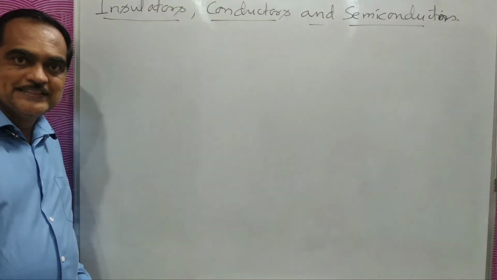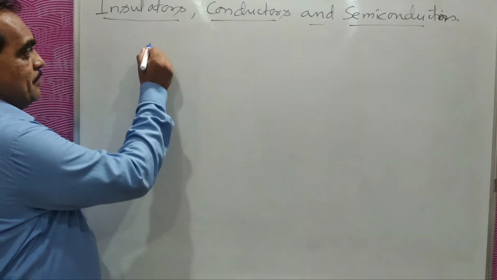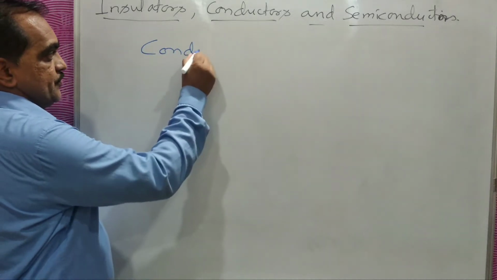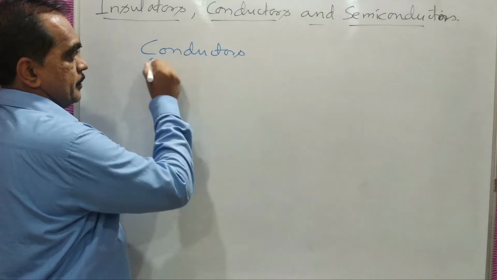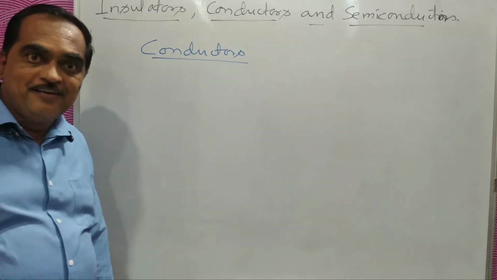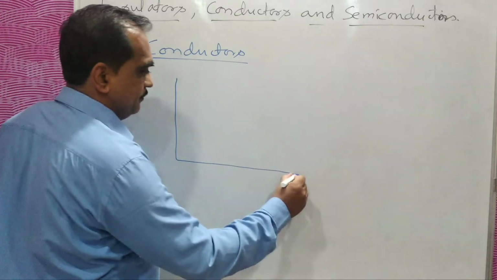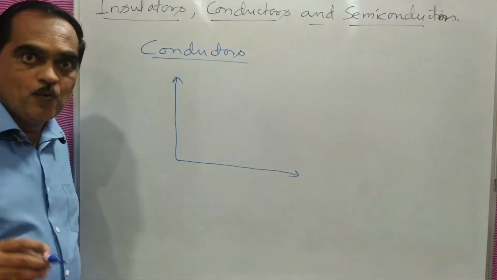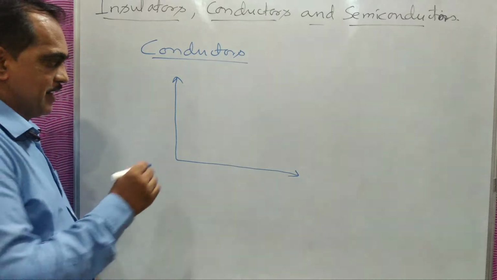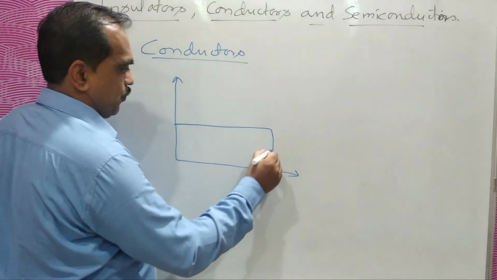Now students, what do we mean by conductors? If you draw the energy band diagram for them, showing the valence band and the conduction band, say this is your valence band.